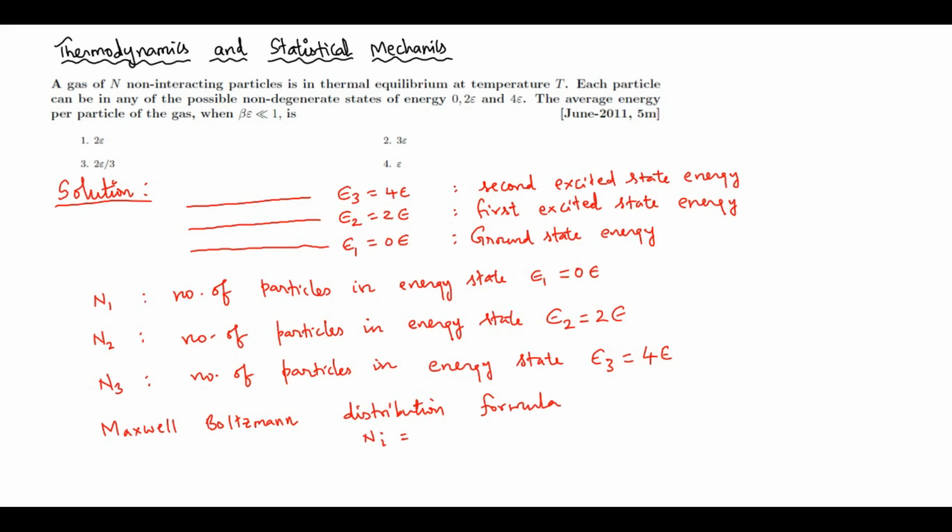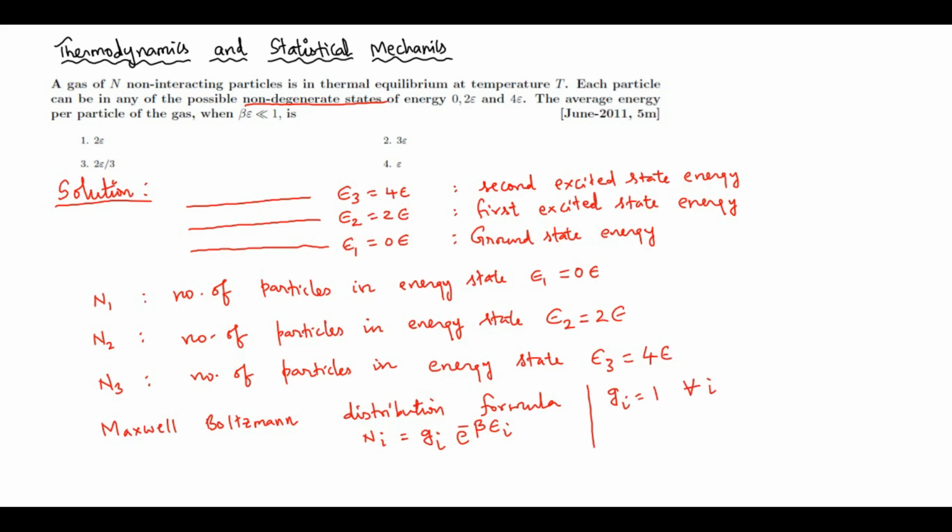So this is given as Ni is equal to Gi e power minus beta epsilon i. That means for the ith energy state, Ni is the number of particles distributed on that state. Also it is given that all the states are non-degenerate, which means the degeneracy factor Gi is equal to 1 for all i. That means, so there are three levels.